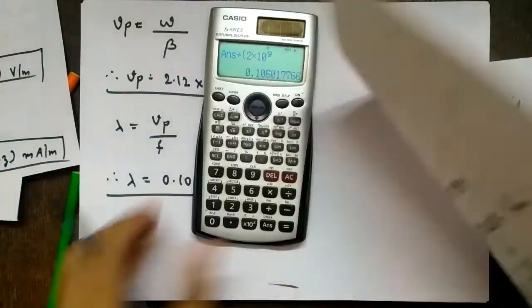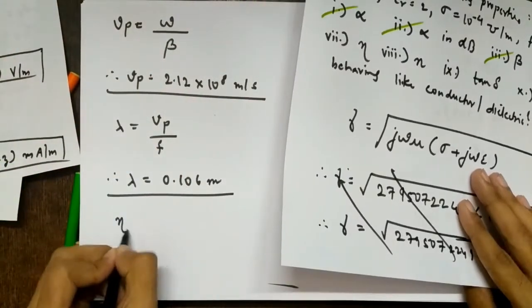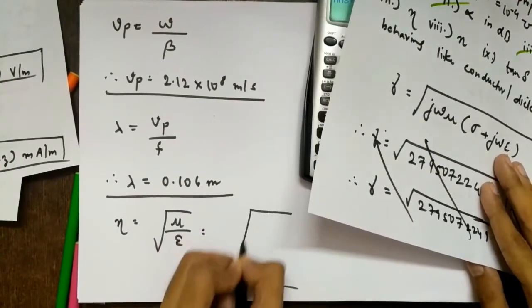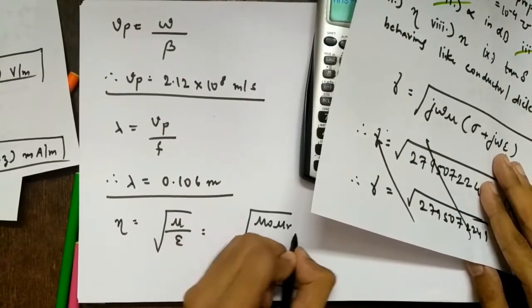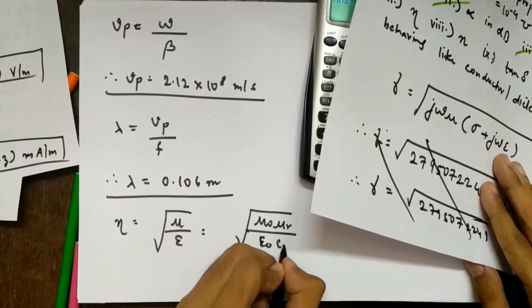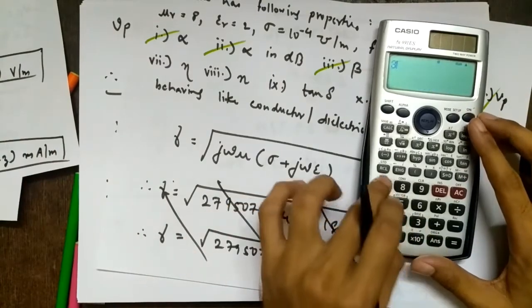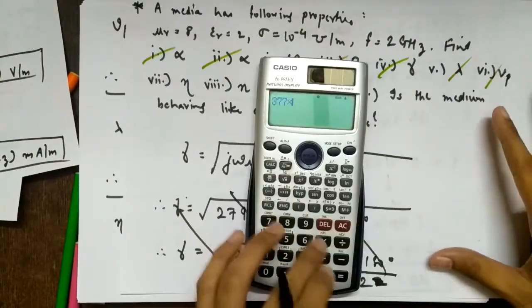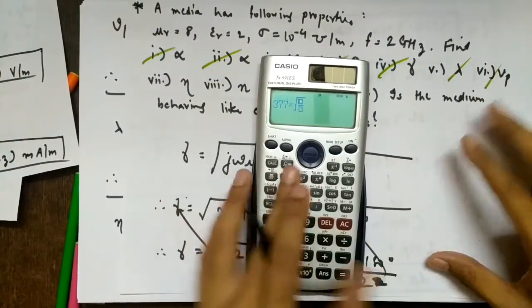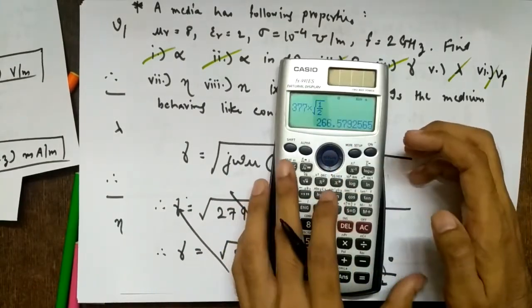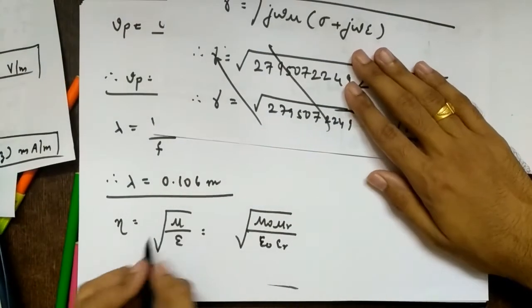So next eta. What is eta? Root mu by epsilon. So it is root of mu 0 mu r by epsilon 0 epsilon r. We know root mu 0 by epsilon 0 is 377. So 377 into root mu r, which is not given so 1, over epsilon r, which is 2. So we get 266.58.